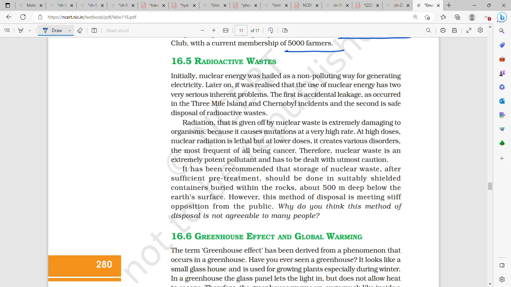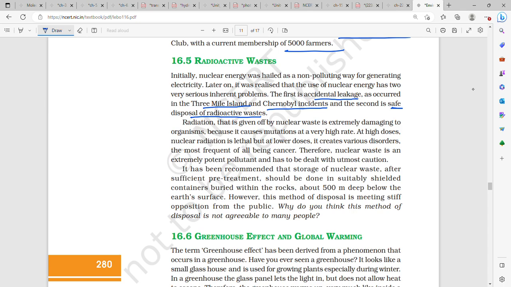Radioactive waste. Nuclear energy was hailed as a non-polluting way of generating electricity. It was realized that the use of nuclear energy has two very serious inherent problems. The first is accidental leakage, which occurred in the Three Mile Island and Chernobyl incidents, and the second is safe disposal of radioactive wastes.